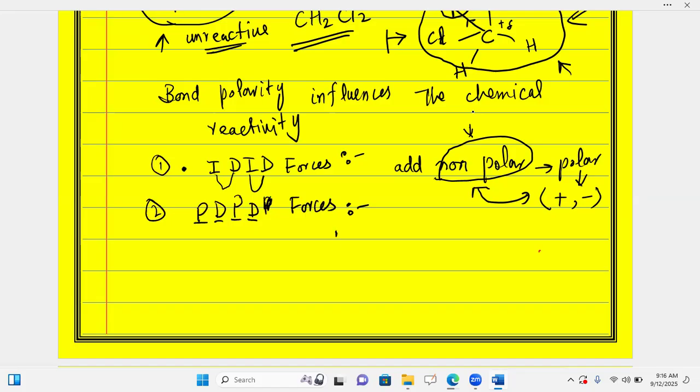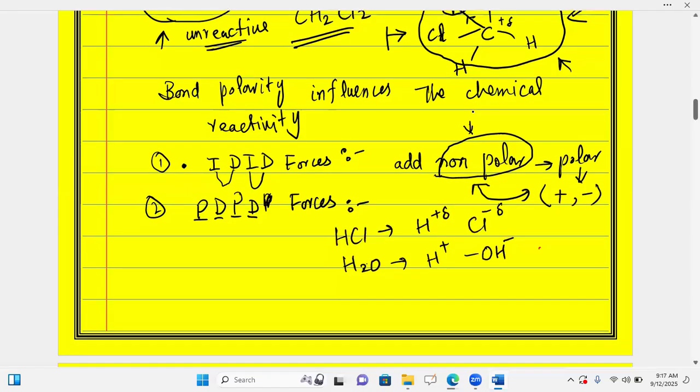For example, you dissolve HCl into water, H2O. HCl has a positive end, Cl has a negative end. On the other hand, water has H plus and OH negative. So both have permanent dipoles, and they show attraction and dissolve each other.